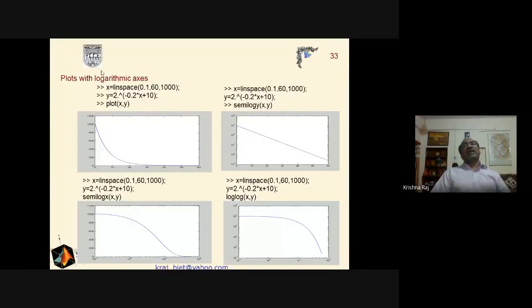And we can draw the graph that has simple axes, x-axis and y-axis. For that we use plot x, y. If we are interested in semi-log, and suppose the y-axis is logarithmic, then we have to use semilogy. And if the x-axis is logarithmic, then we have to use semilogx. And if both axes are logarithmic, at that time we have to use the command loglog.